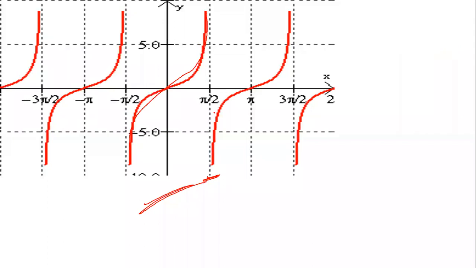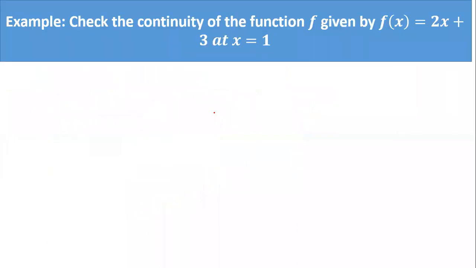Okay, so you have understood the concept of continuity at a point, right? Okay, so we'll move on to the problems first. Related to this definition, we'll solve some problems and then we'll go for the definition of continuity of a function in a domain or a given interval.